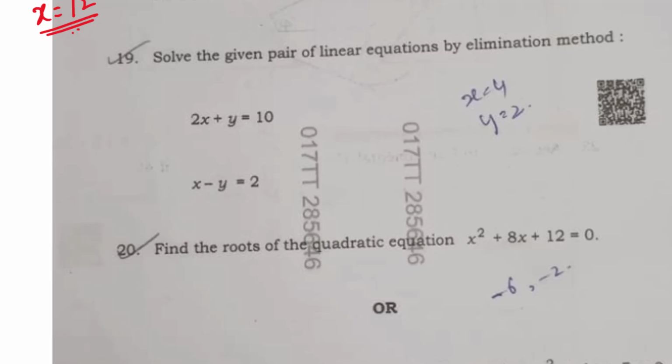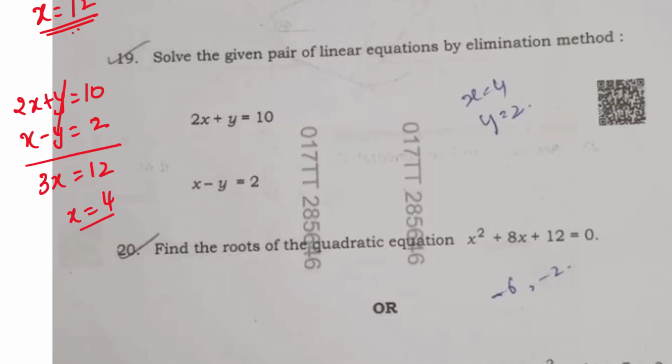Okay. Elimination method means first you have to eliminate one variable and then get the answer. Then the second, eliminated variable you can find out later. I will write and show you. So here plus y and minus y will get cancelled. Here I have 3x, here I will have 12. So x will be equal to 4. Now I have eliminated y, right?